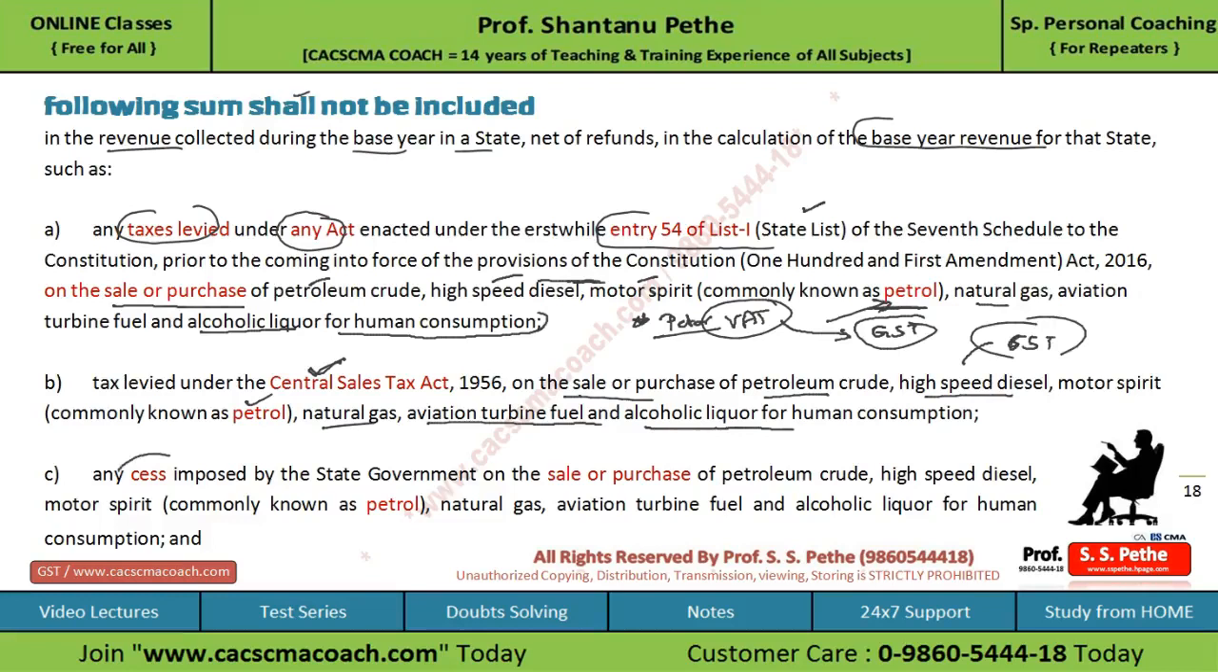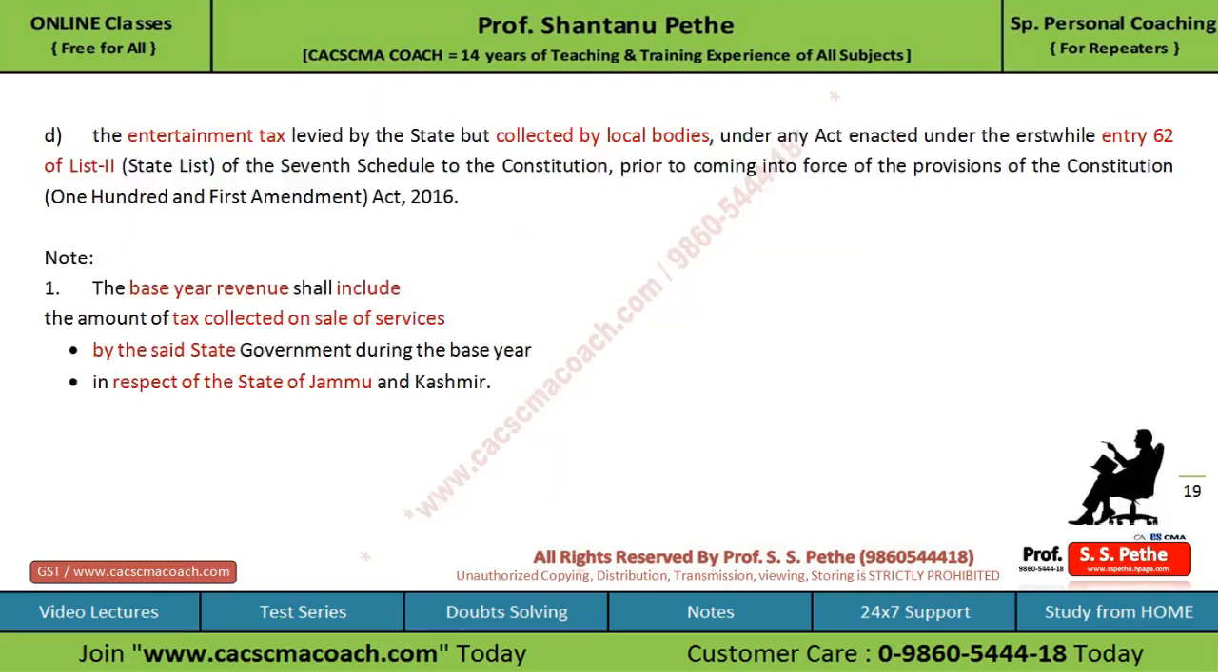And similarly, any cess imposed by the state government on the sale or purchase of all these items will not come under the base year revenue calculation. Apart from this, the entertainment tax levied by the state but which was collected by the local bodies under any act enacted under entry 62 of list 2, that is the state list, will also not come under the base year revenue calculation.